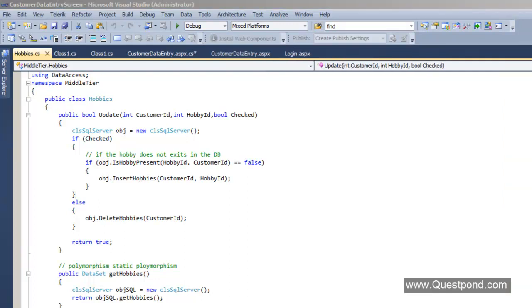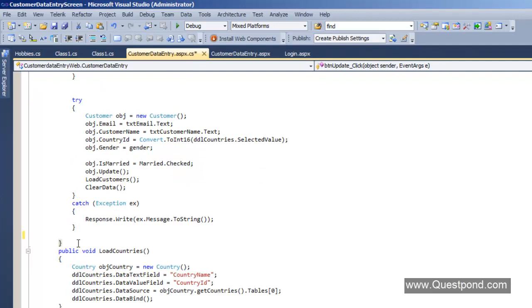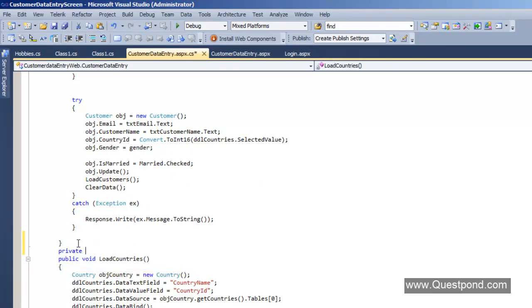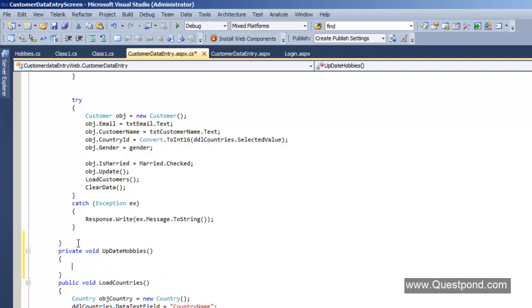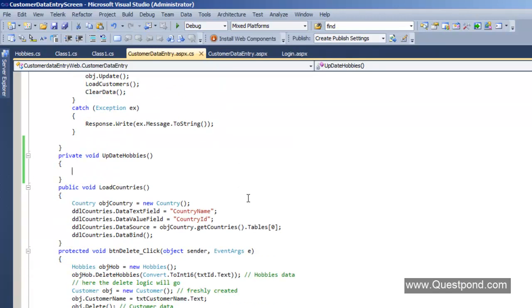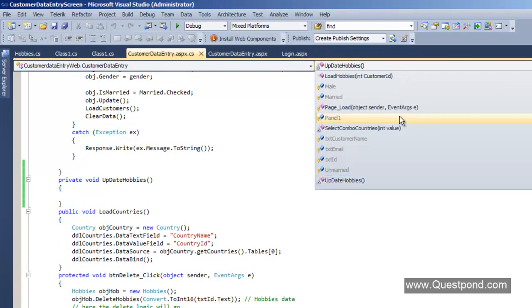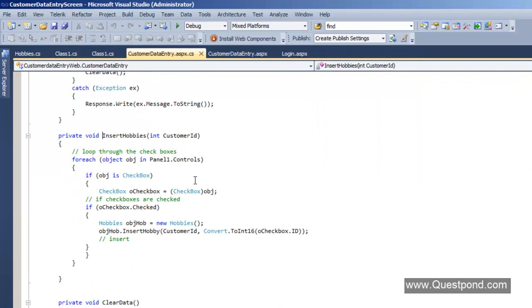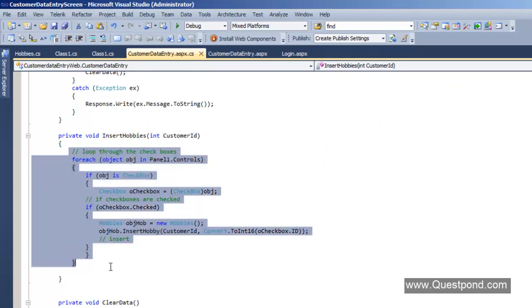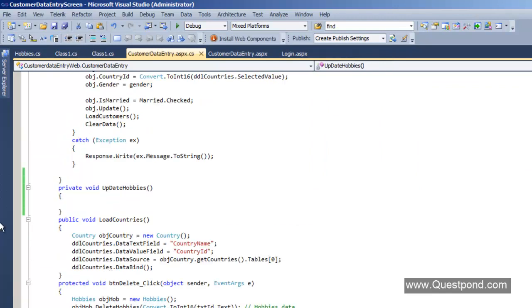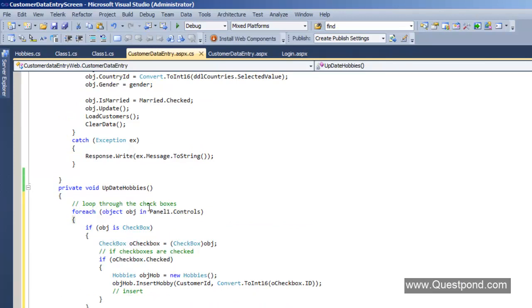So now that we are done with the middle tier part of the update, let's go and call this function in the behind code. So in the customer.cs, let me create a function here called private void update hobbies. And this update hobbies function will go and update the hobbies into the database. And let's copy the code from insert hobbies. So if you remember, we had an insert hobbies function. Let me quickly take this code and copy it into the update hobbies function over here.